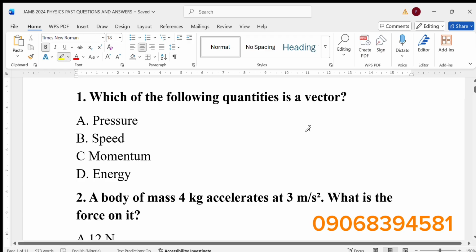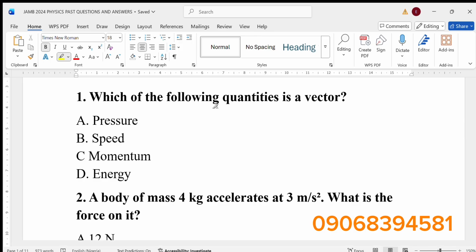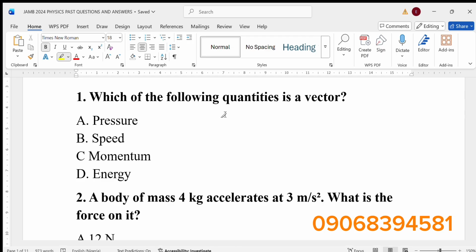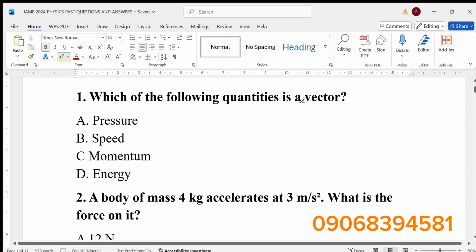Number one, which of the following quantities is a vector quantity? A says pressure, B says speed, C says momentum, D says energy. You know that a vector quantity is any quantity that has magnitude and direction. Magnitude is like the value, the number, and it also has direction. If you just say 20 and you say 20 degrees north, which one has direction? You agree with me that the one we say 20 degrees north has direction, while the one we just say 20 does not have direction. The one that has magnitude and direction is called a vector quantity, while the one that just has magnitude without direction is said to be a scalar quantity.